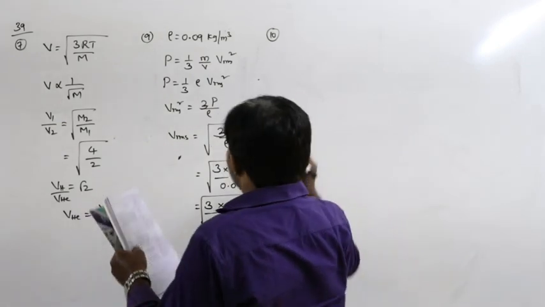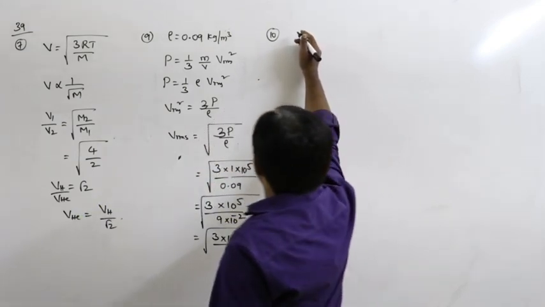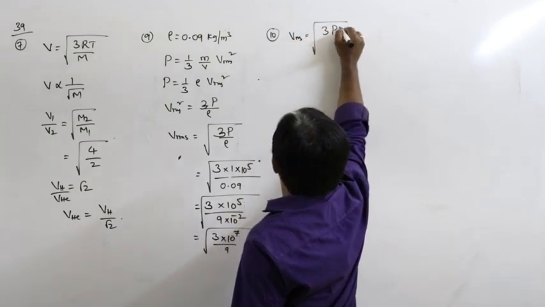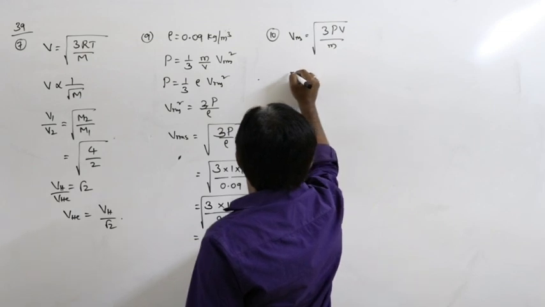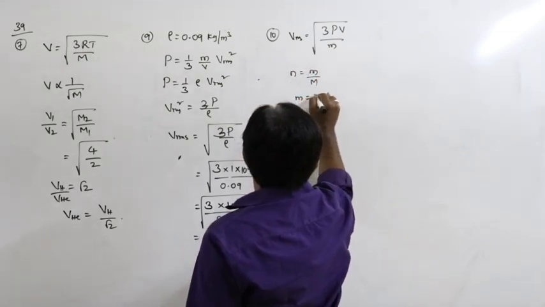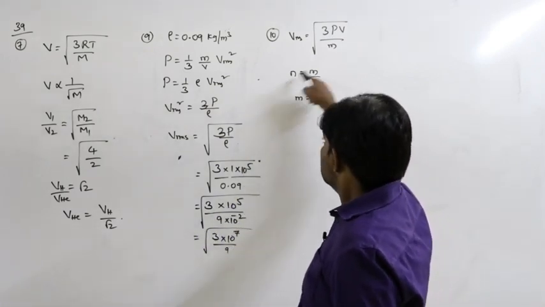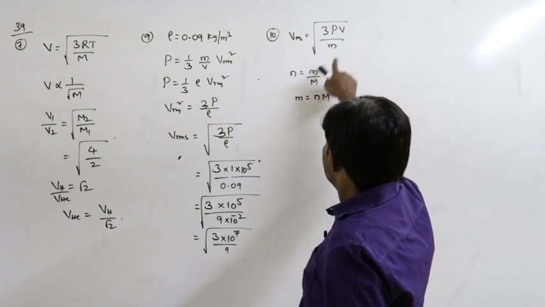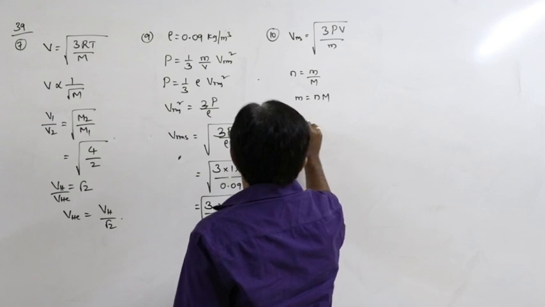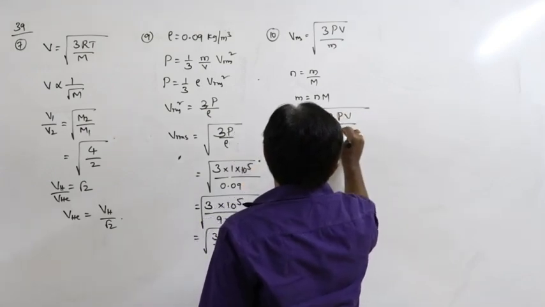So here the pressures and volumes are mentioned in the problem. That's why we know V RMS is equal to square root of 3PV by small m. But we know n is equal to small m by capital M. Small m can be written as n into capital M, where n is the number of moles. So in place of small m, we can write n into capital M. Therefore V RMS is equal to square root of 3PV by n into capital M.